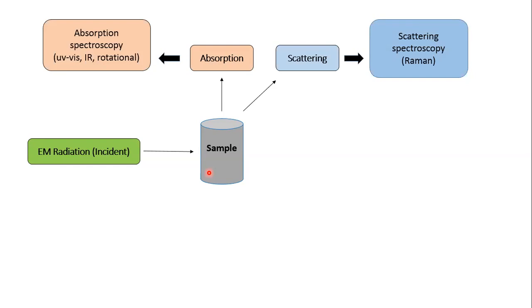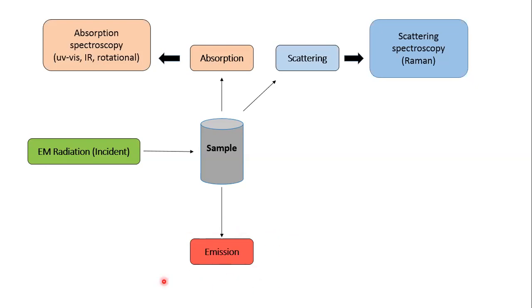And apart from absorption and scattering, another phenomenon that can be observed is the emission of light. Sometimes when a sample absorbs light, after absorption it emits light of longer wavelength, and that particular emitted light is called emission.